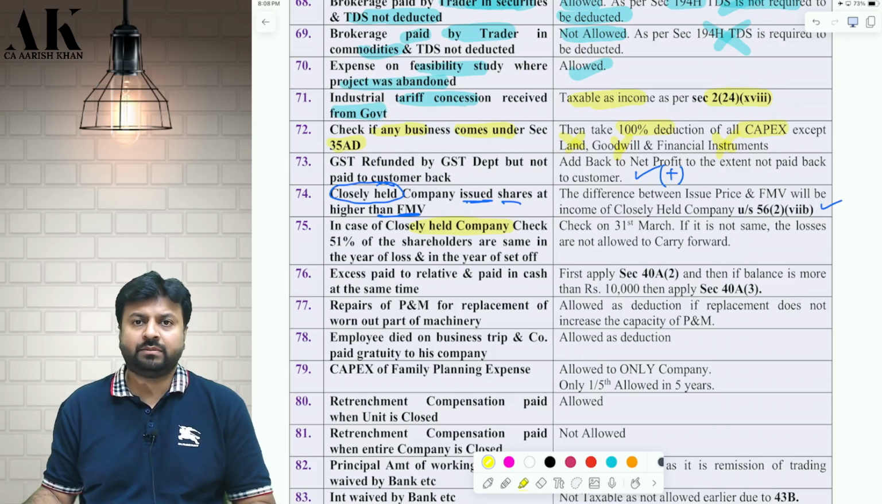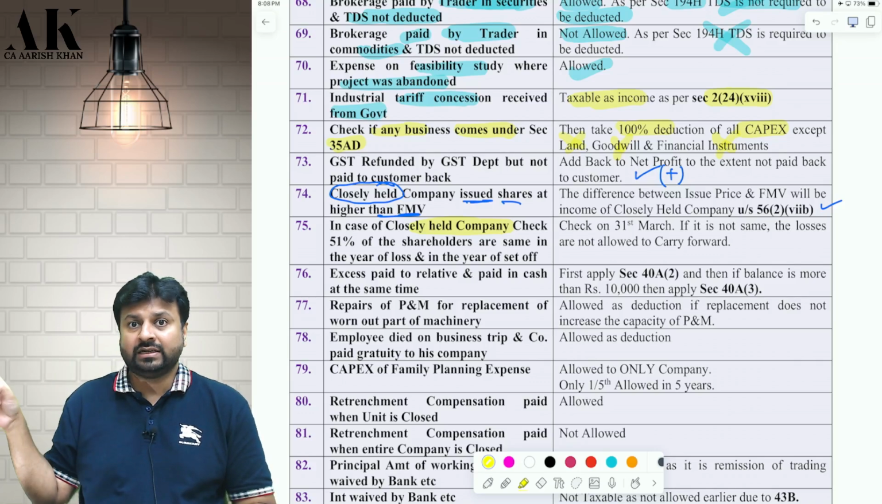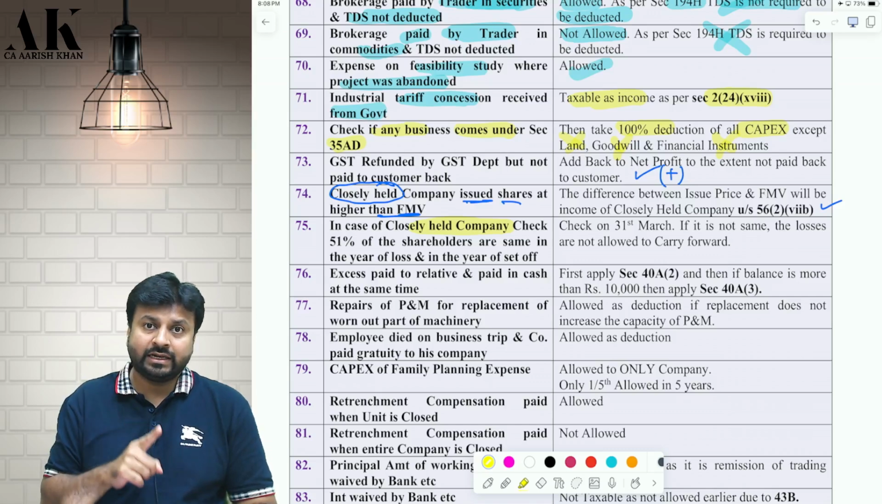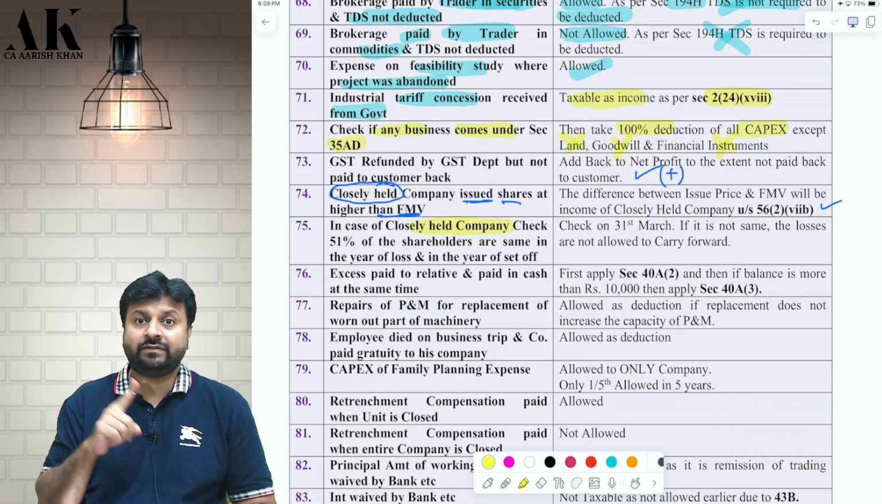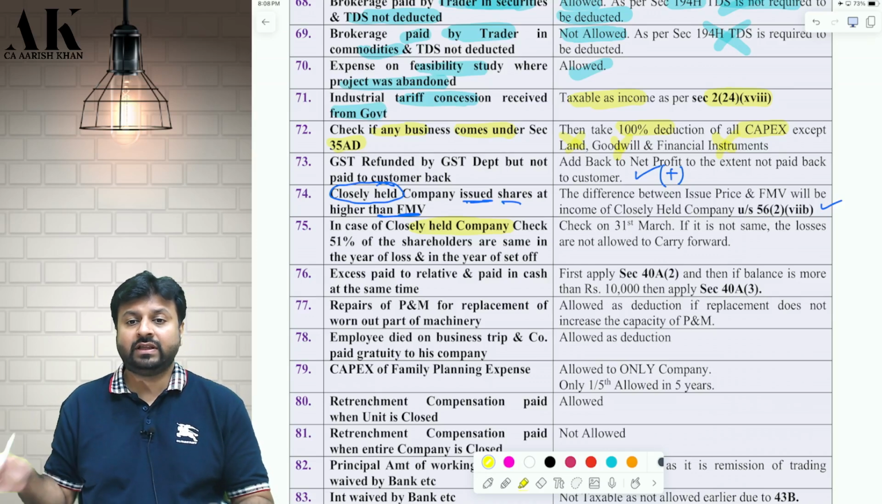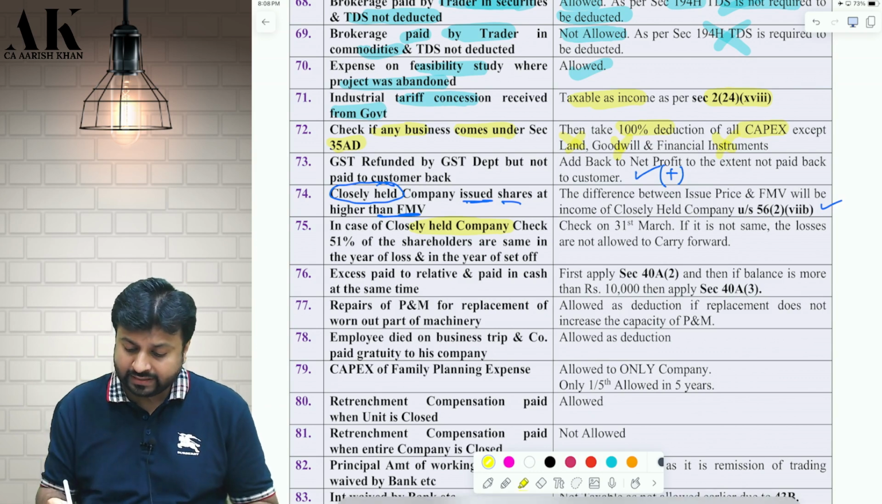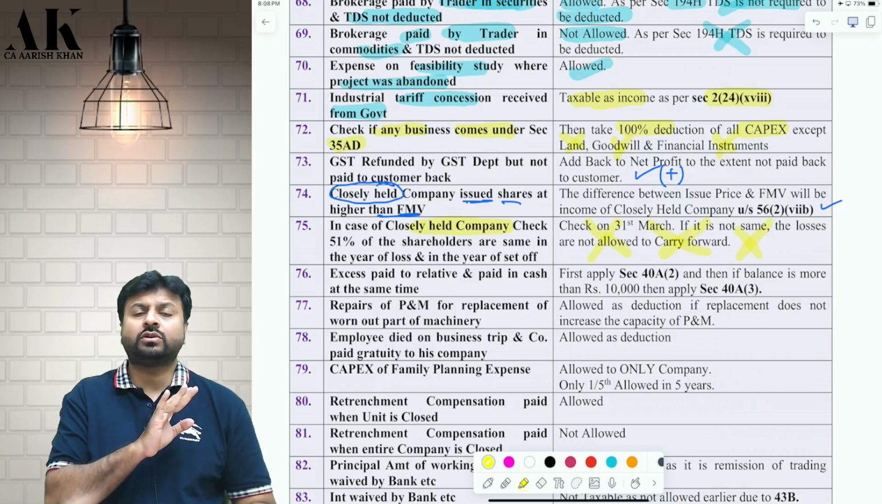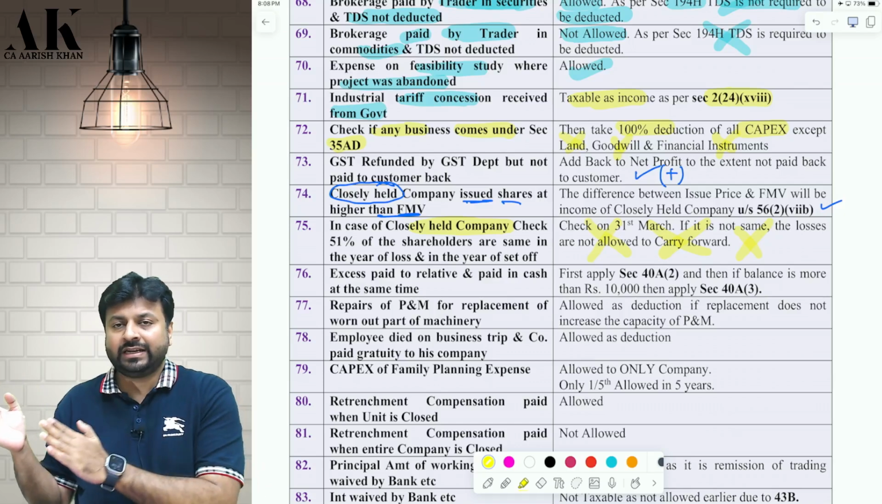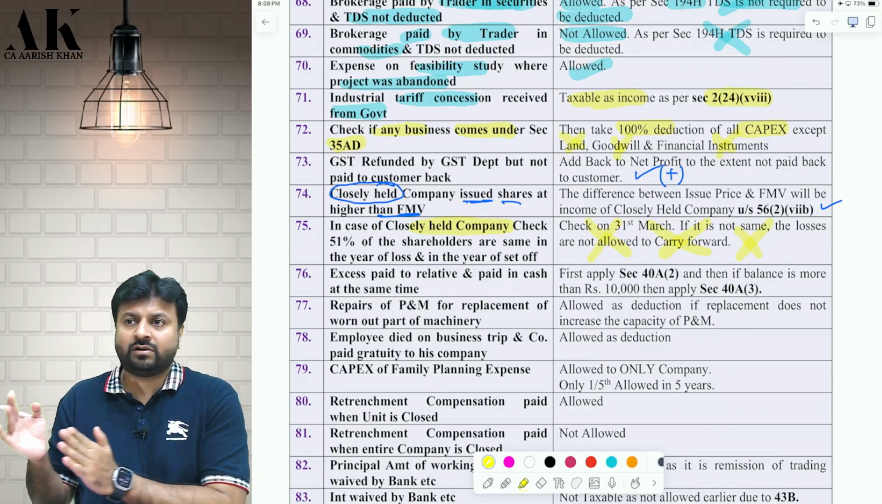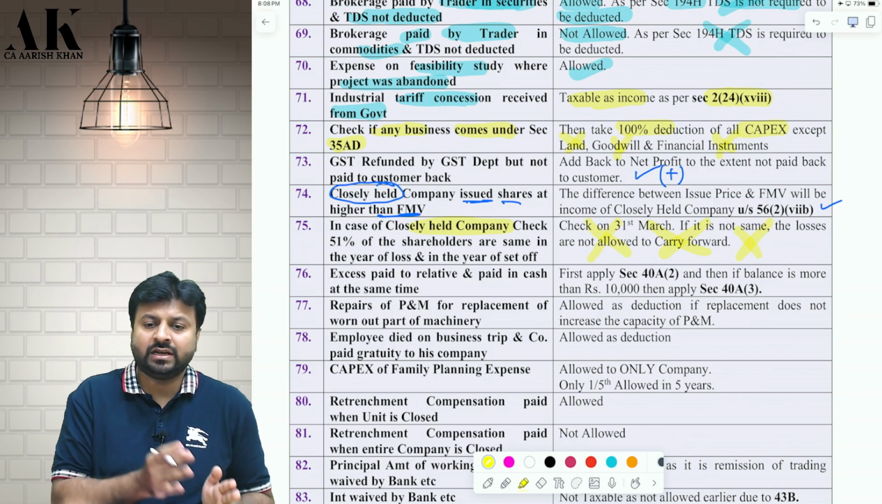Next one, in case of a closely held company, one more provision has to be checked. Last year, on 31st March, there was some loss, and in the current year there is a profit. Last year there is a loss, and in the current year I want to set off the loss. Then at least 51% of the shareholders have to be the same. If the 51% of the shareholders are not the same, I cannot carry forward and set off the loss in case of a closely held company. This is the provision given under section 79. I hope it is clear to all of you. So as per section 79, in case of a closely held company, 51% of the shareholders on the last day of last year and the last day of this year have to be the same.